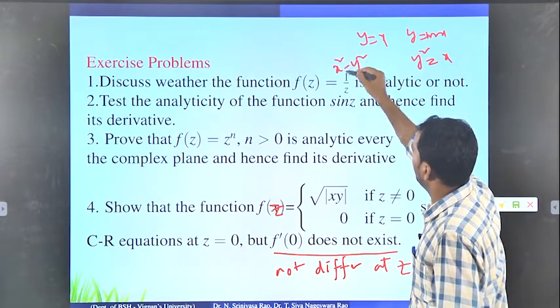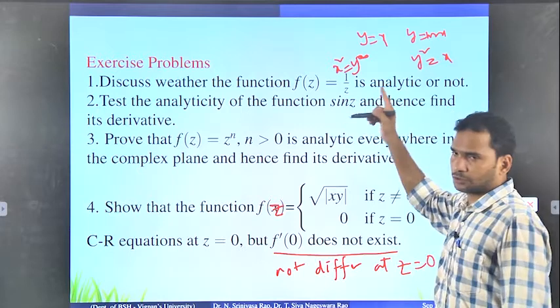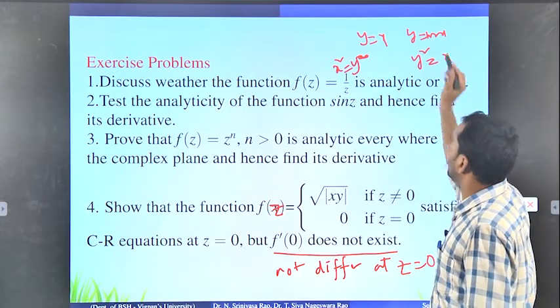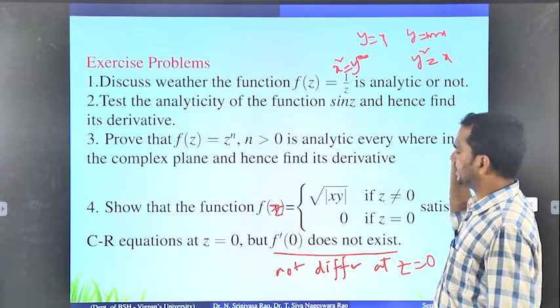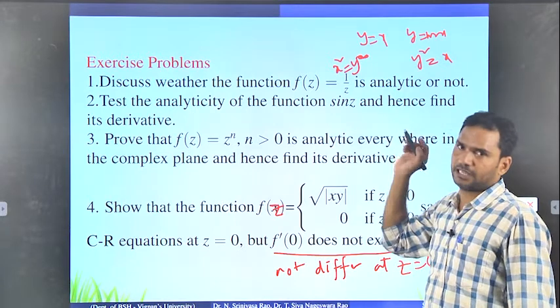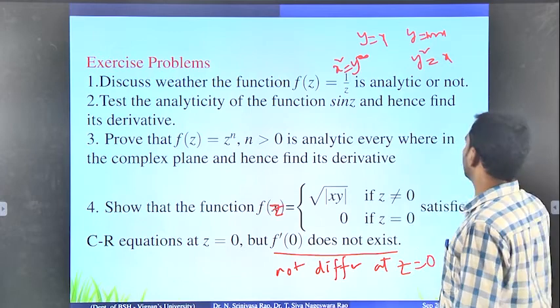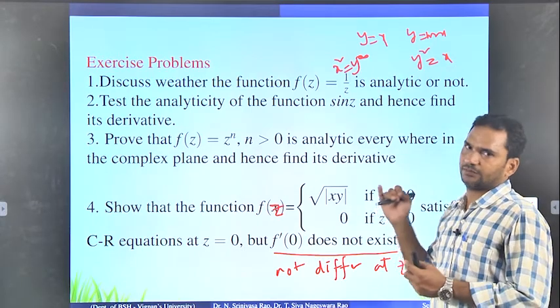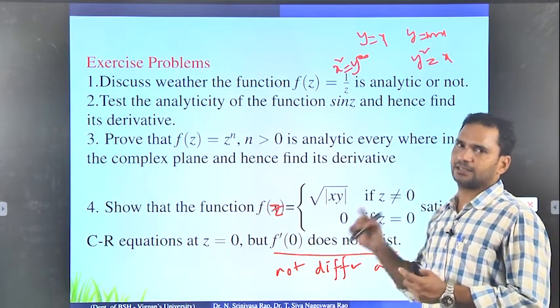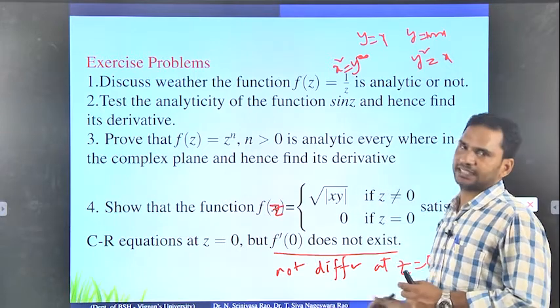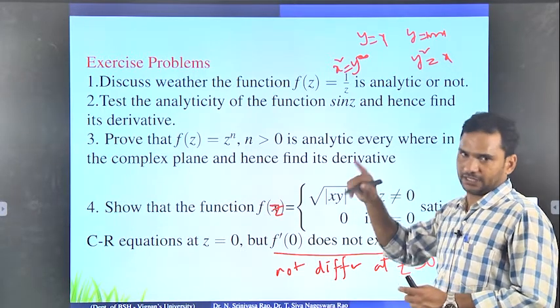You have to choose these type of paths, and what you have to check is that for every path there should be a unique limit. Generally, for real functions, if the left limit and right limit are equal, we say that the limit exists.